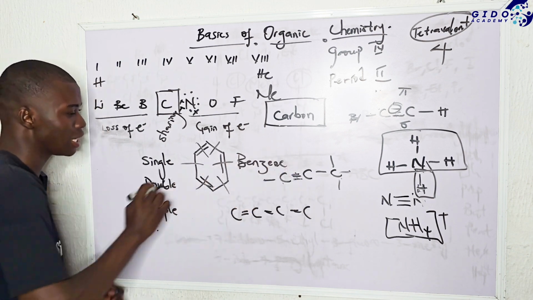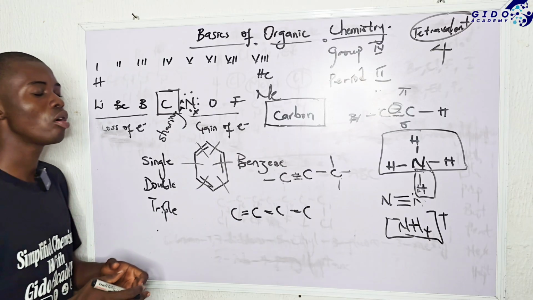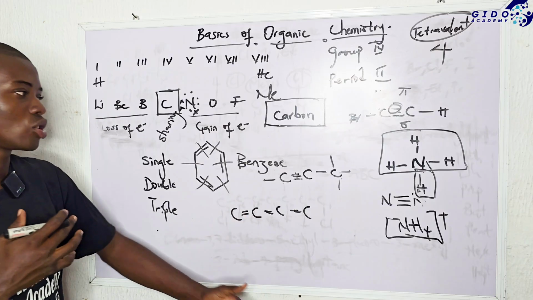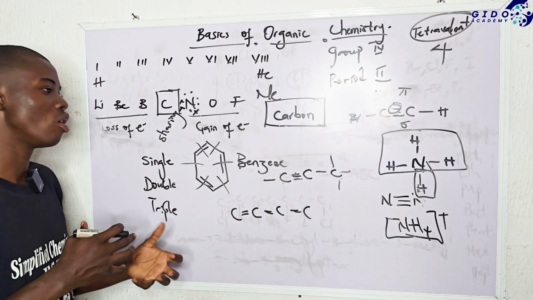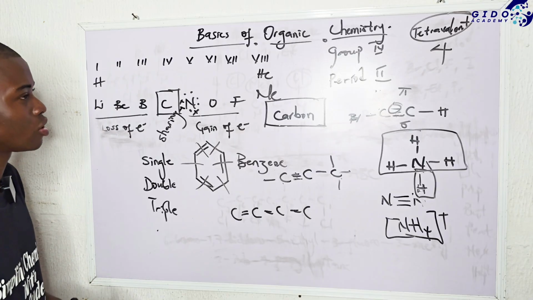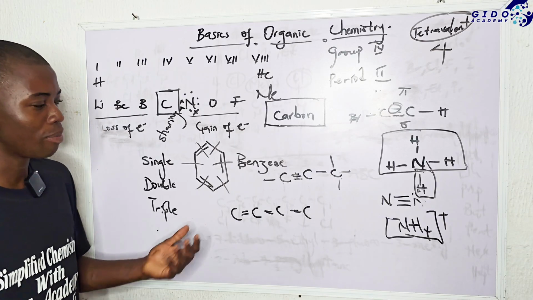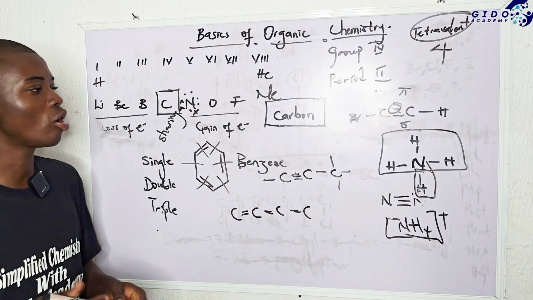So if you understand that carbon has four bonds or four affinity units, it becomes so easy for you to draw organic structures, even to be able to identify if a structure is stable or not. Because in some examination cases, they will ask you to determine if this particular structure is correct. It can be so difficult if you don't know that carbon has four affinity units, but it becomes easy for you.